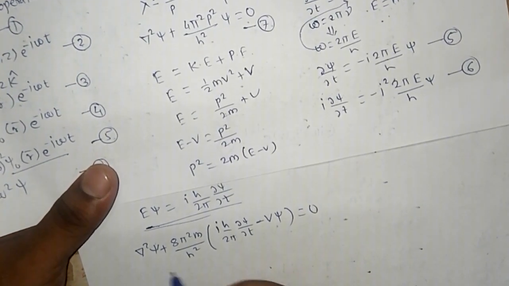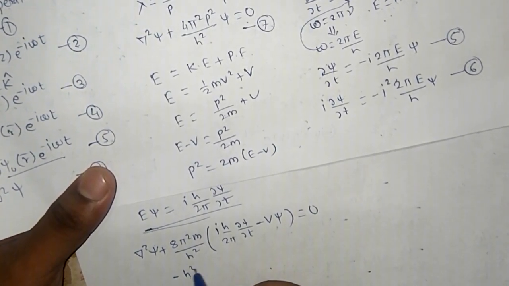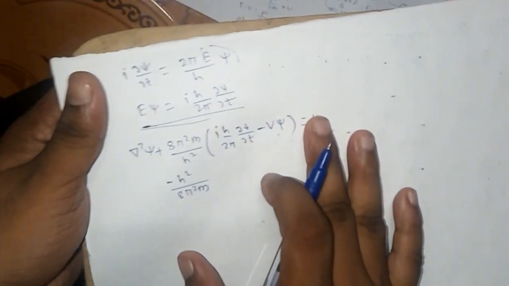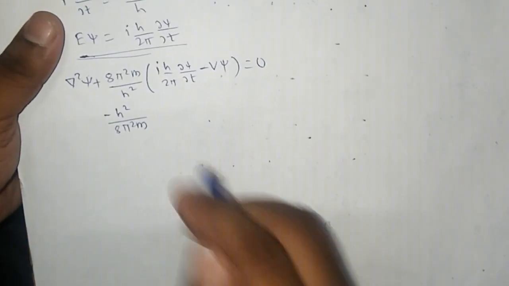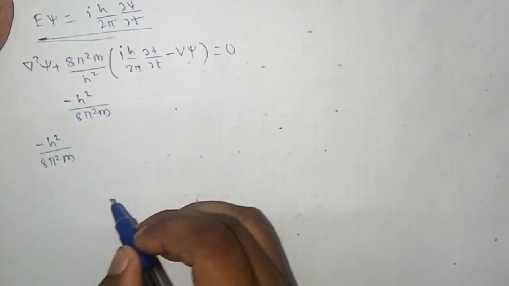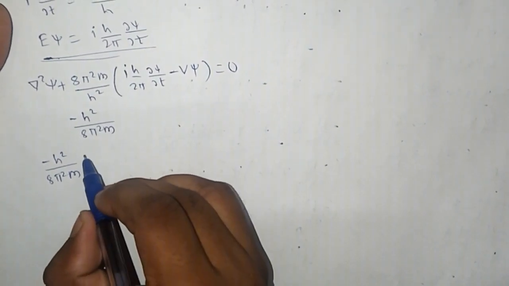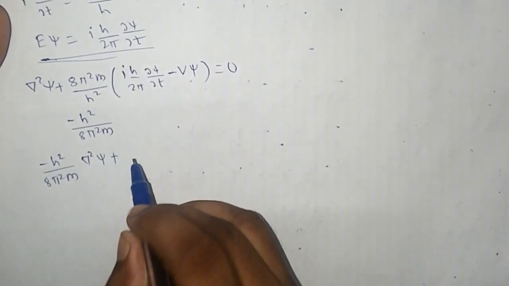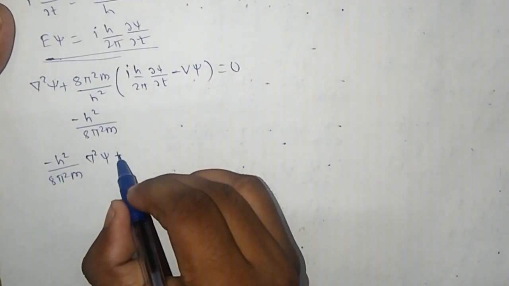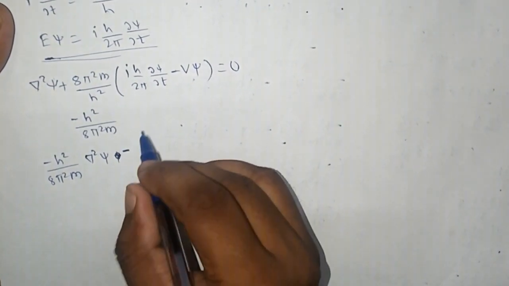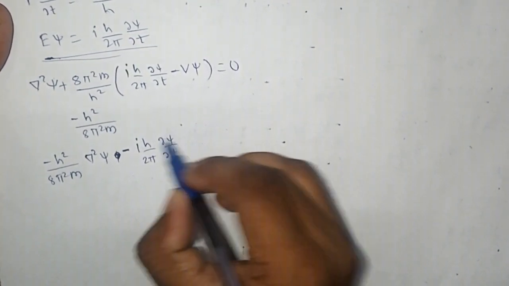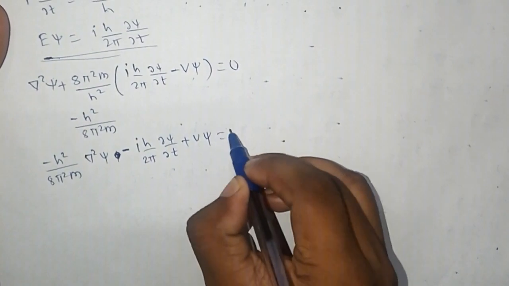Now multiply this equation by the quantity minus h square divided by 8 pi square m. So this equation can be written as minus h square divided by 8 pi square m into del square psi plus this quantity and this quantity get cancelled. Instead of plus we have minus sign, so minus i h upon 2 pi dou psi by dou t, and minus minus plus, so plus V psi is equal to 0.